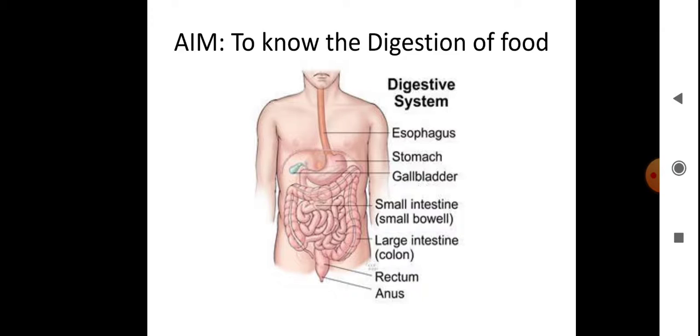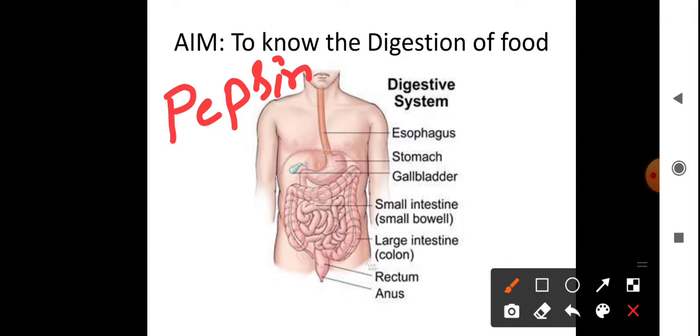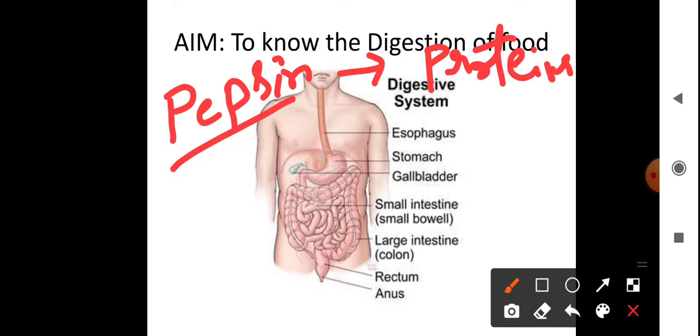Protein is one of the nutrients we take through our diet. To digest proteins, we need the pepsin enzyme.